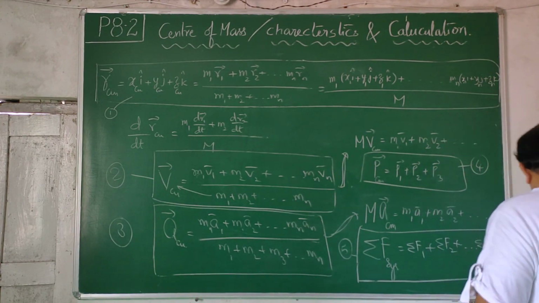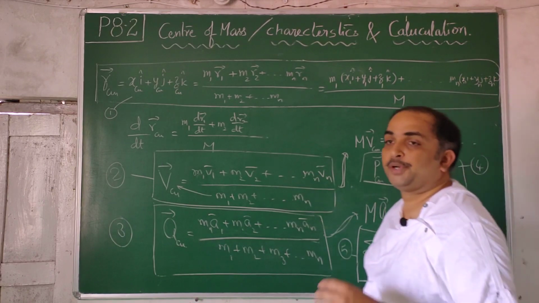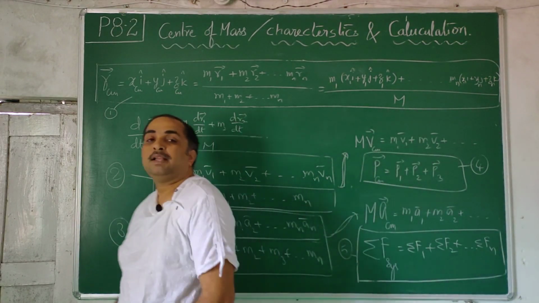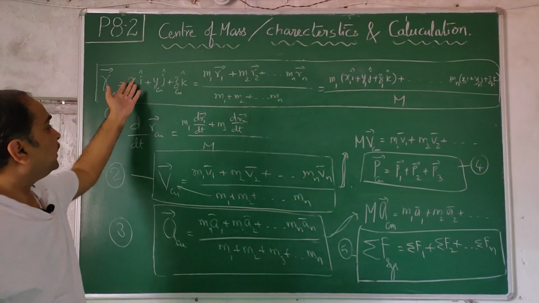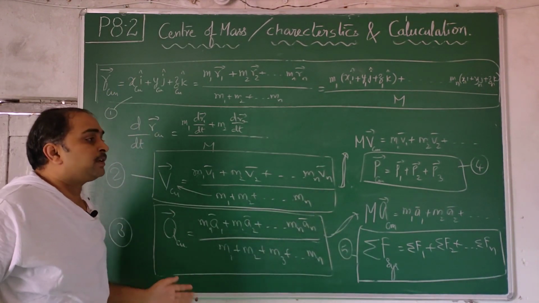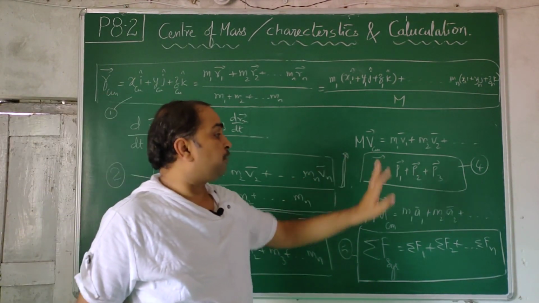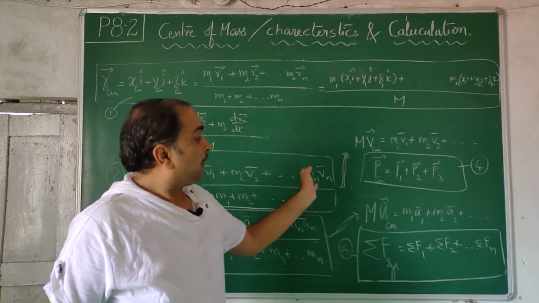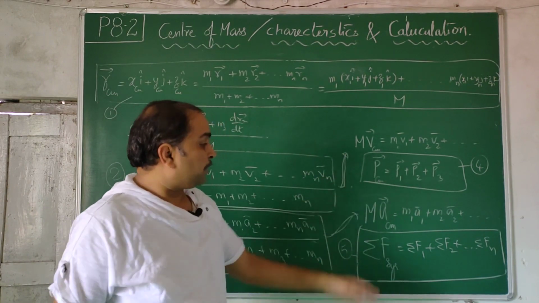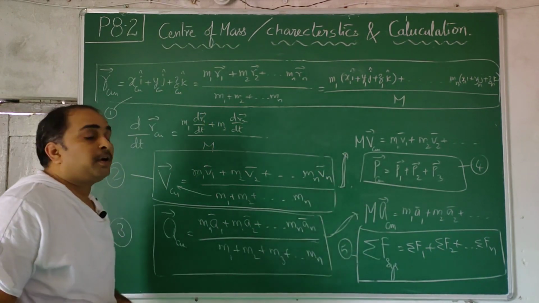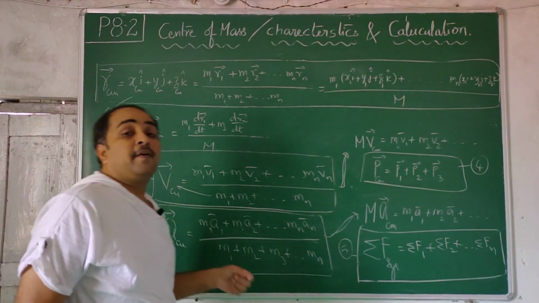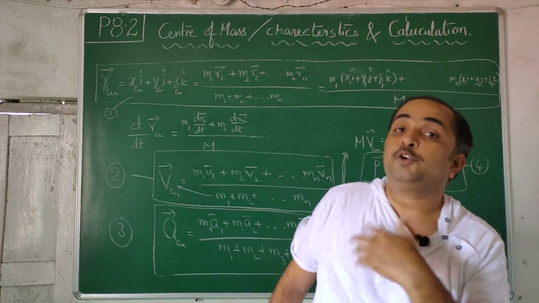So here one stumbling point is there. One student told me, sir, you have taken position and differentiated to get velocity, velocity differentiated to get acceleration, and multiplied to get momentum, multiplied to get force. I don't think we have done anything new. Everything is new. We have extended the logic for one particle into multiple particles.